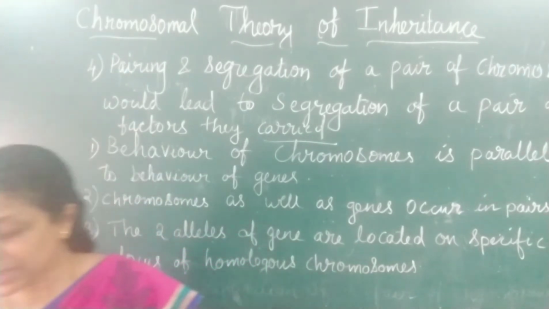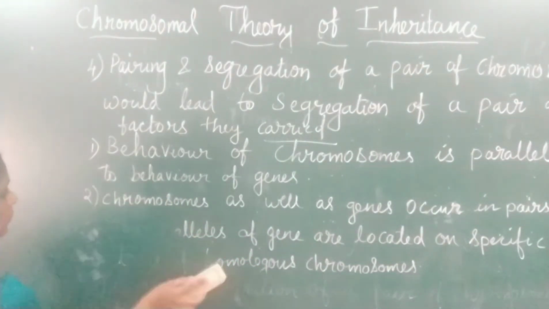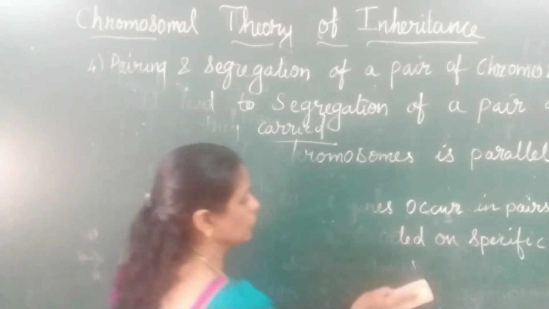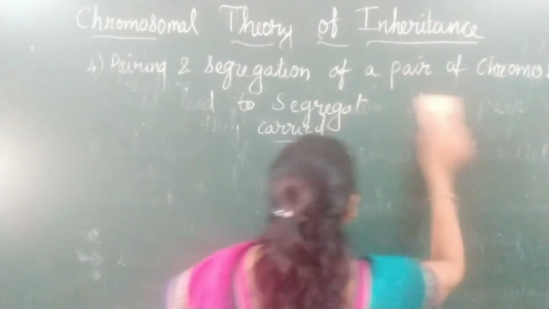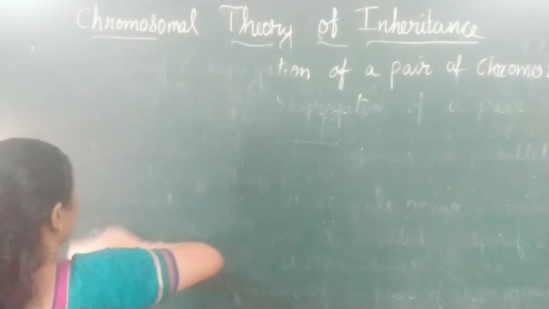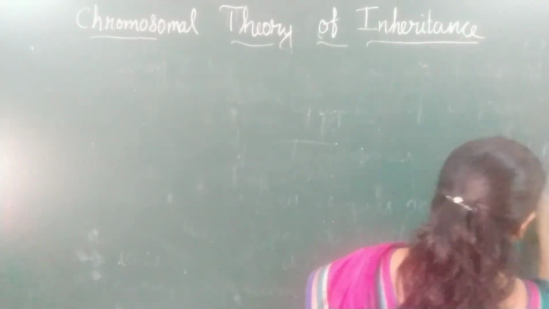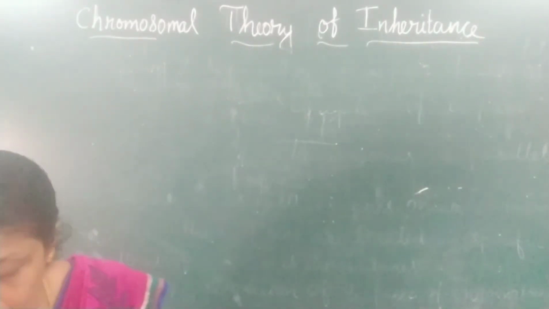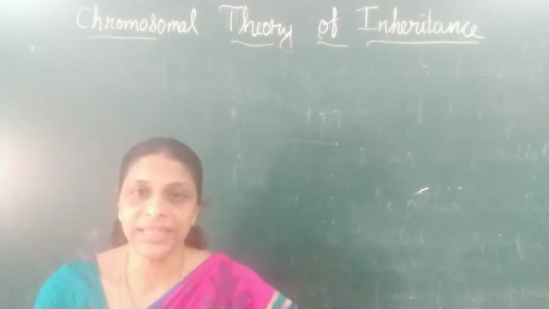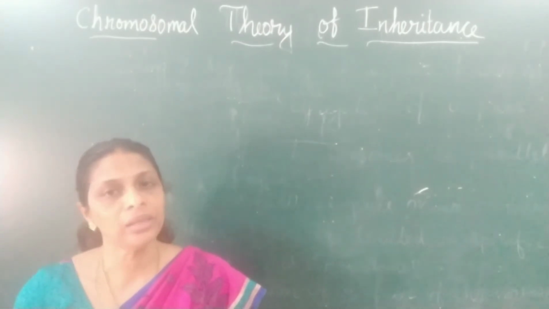Now this can be explained in detail. In a somatic cell, meaning a normal cell, chromosomes always occur in pairs.